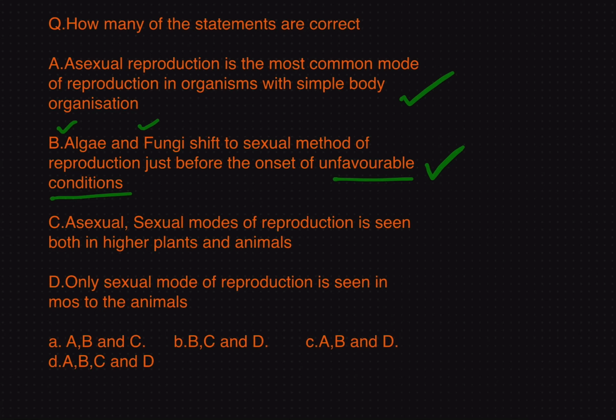Now, the third one, both asexual and sexual modes of reproduction are seen in higher plants and higher animals. So, no, this statement is absolutely wrong because in plants you will observe that asexual and sexual mode of reproduction is seen in both lower plants and higher plants, but for animals it is not the case. Animals resort to sexual mode of reproduction most of the times. Most of the animals are for sexual mode, they cannot carry out asexual mode of reproduction. Only sexual mode of reproduction is seen in most of the animals.